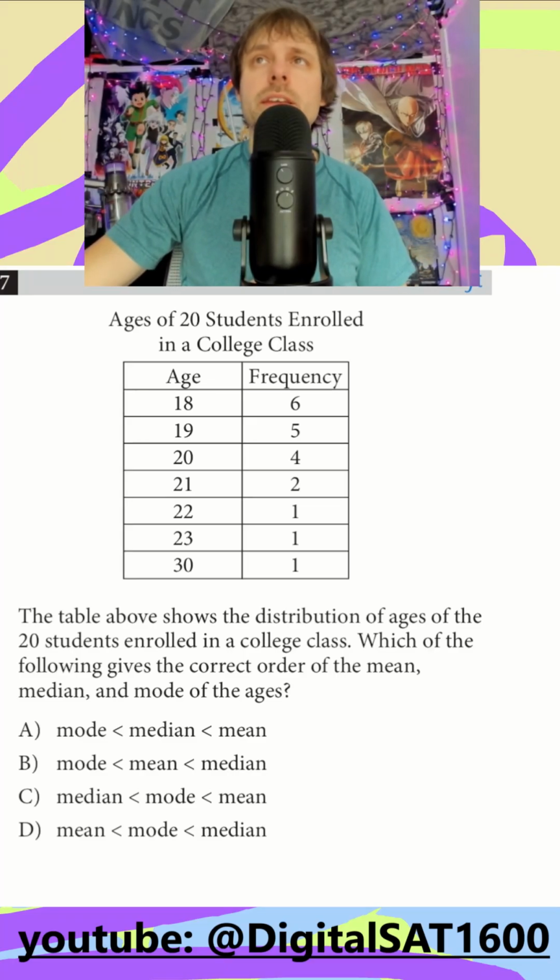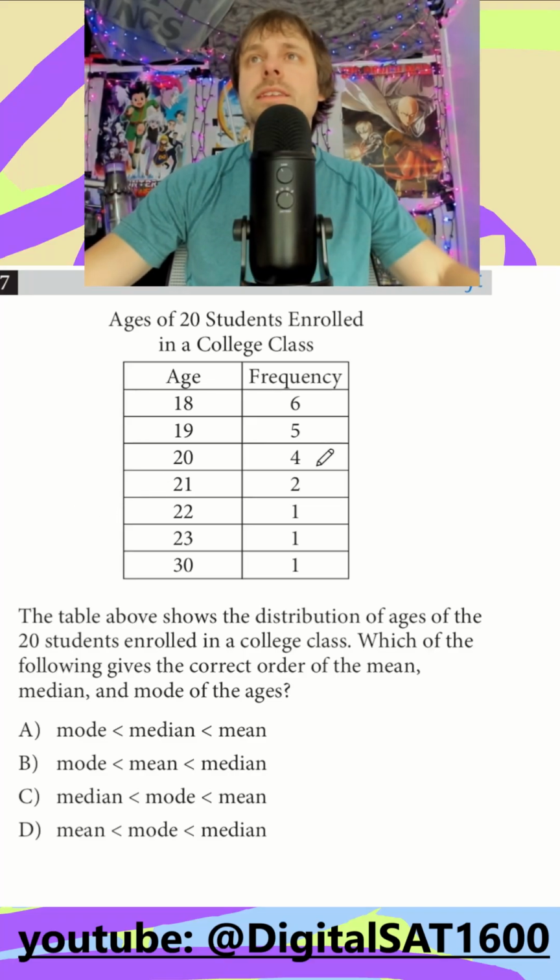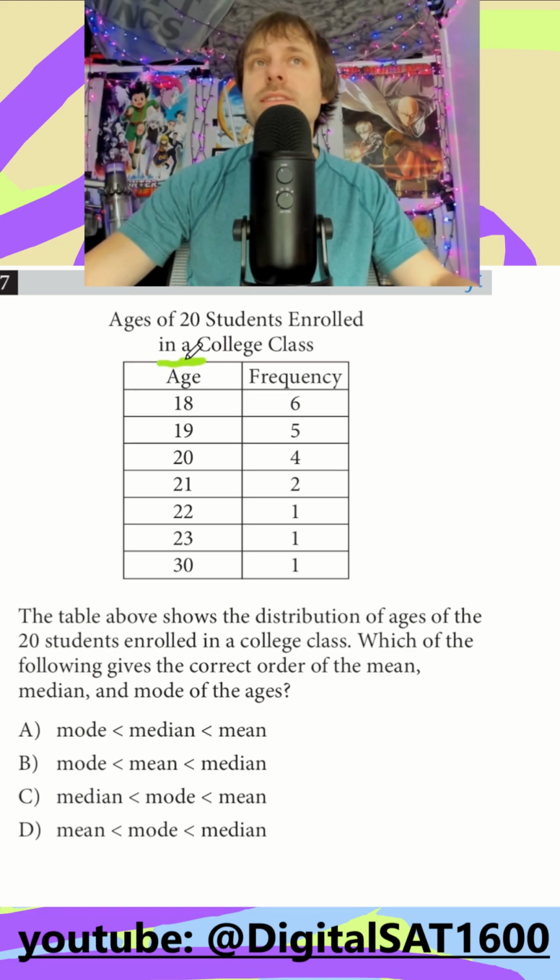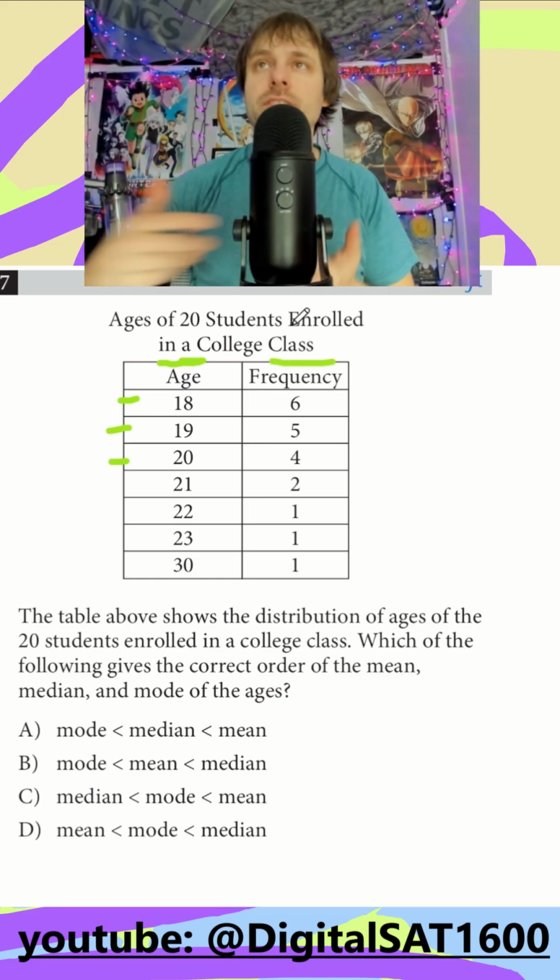Practice with mean, median, and mode. So before we do that, let's get into this table up above. These tables are always going to be listed with data points, right? Like the number 18, the number 19, the number 20, and then their frequency. So frequency is just how often they're occurring.